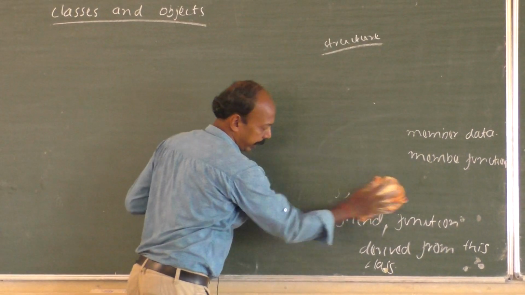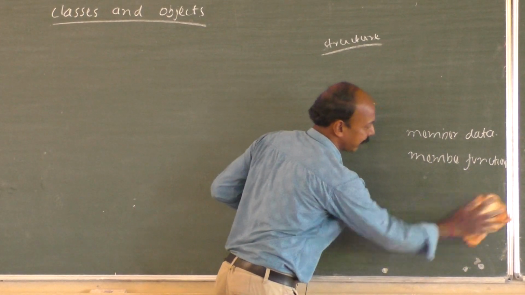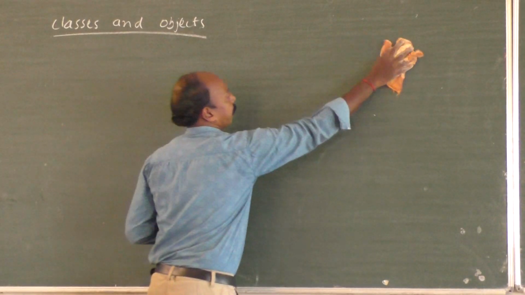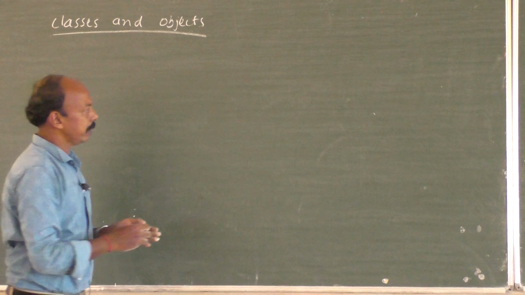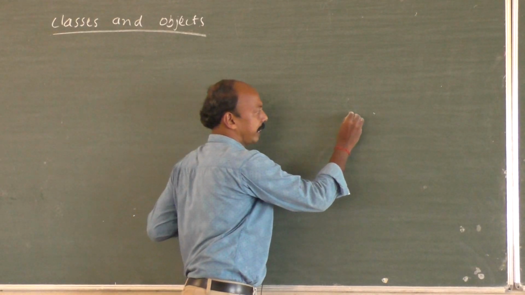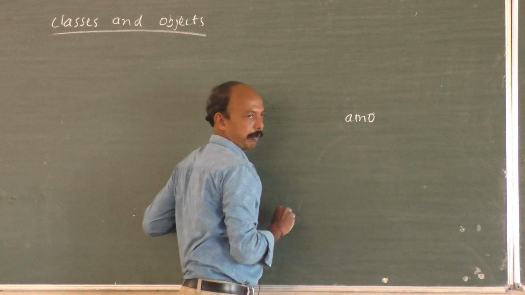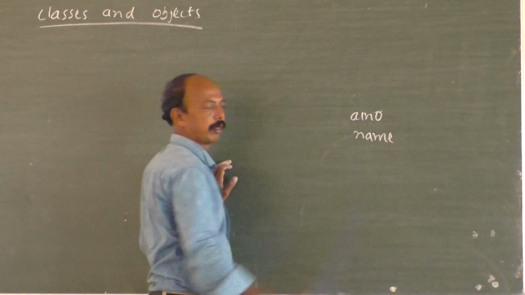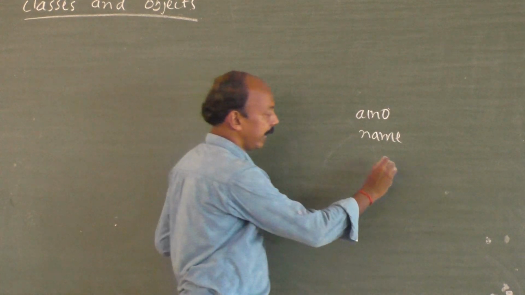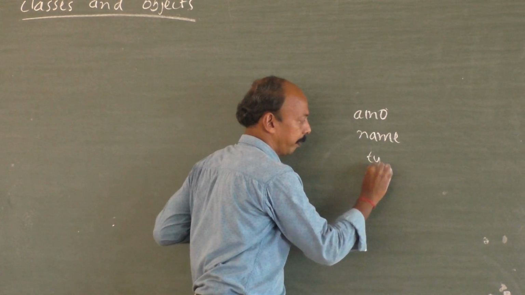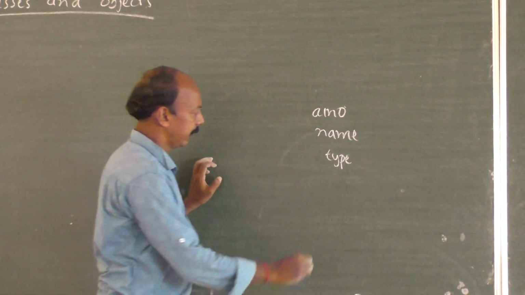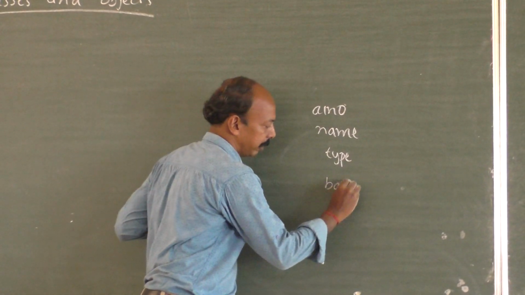When you talk about an account in a bank, which are the variables that we can have? One is account number, name, our name, then account type like SB, FD, RD, etc. Then the balance.